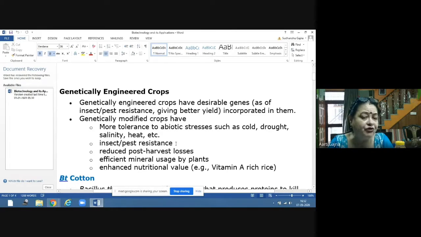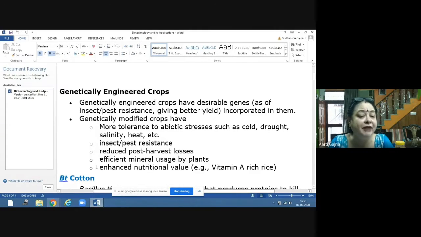They have very harmful effects on human beings, because these harmful chemicals get stuck on the fruits and vegetables, and when we eat them, these chemicals are in our body, and by the process of biomagnification, the percentage of these chemicals in our body increases day by day. So we can make our plants naturally resistant to insects and pests with the help of genetic engineering. Then we can also reduce post-harvest losses.